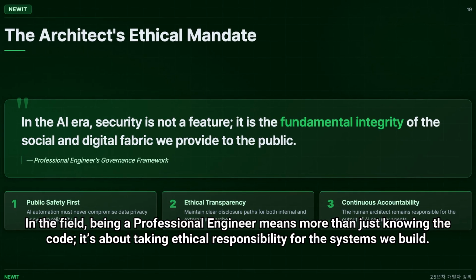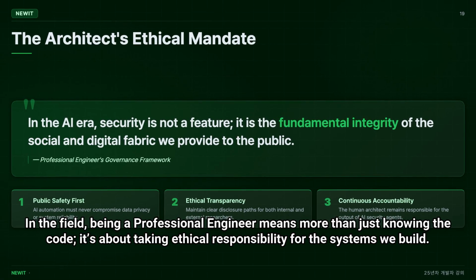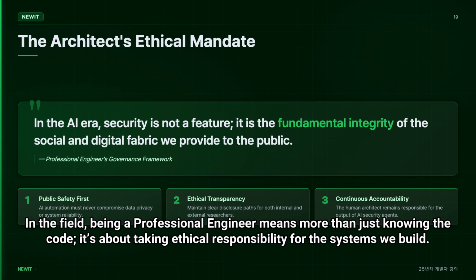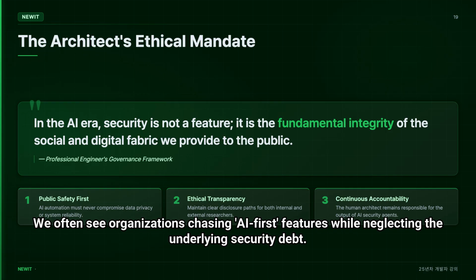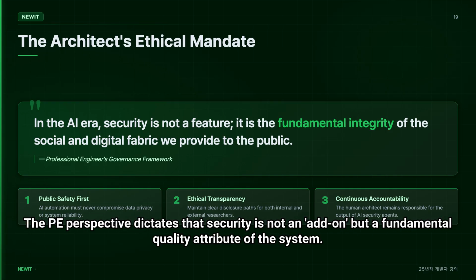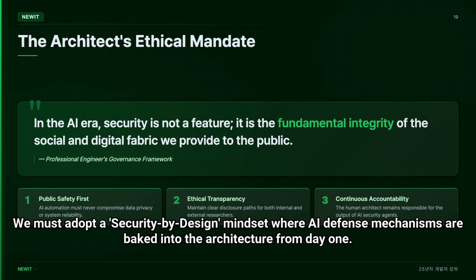In the field, being a professional engineer means more than just knowing the code. It's about taking ethical responsibility for the systems we build. In the age of AI, this means balancing the drive for rapid innovation with a non-negotiable commitment to public safety and data integrity. We often see organizations chasing AI-first features while neglecting the underlying security debt. The PE perspective dictates that security is not an add-on, but a fundamental quality attribute of the system. We must adopt a security-by-design mindset where AI defense mechanisms are baked into the architecture from day one.